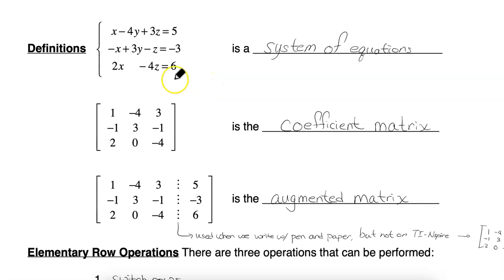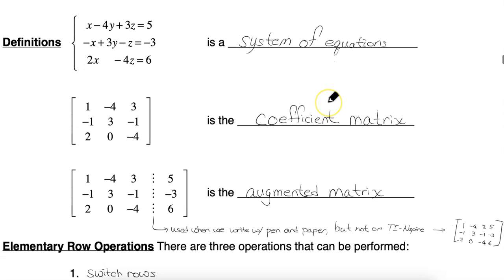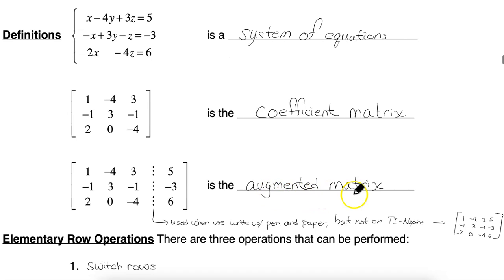Here are more definitions. This is a system of equations, and with a system of equations you can write the coefficient matrix that corresponds to it. And furthermore, you have the augmented matrix, which includes the constant on the right side of the equality. So when we have pen and paper, we typically put dots along a column here, just to show this is x minus 4y plus 3z equals 5. If you ever use your TI-Nspire though, you're not going to put these dots, you're just going to type it as a 3 by 4 matrix like this.